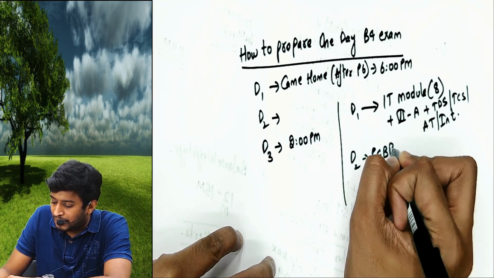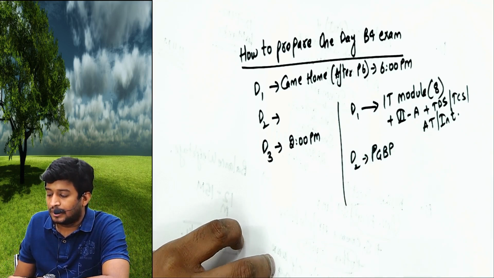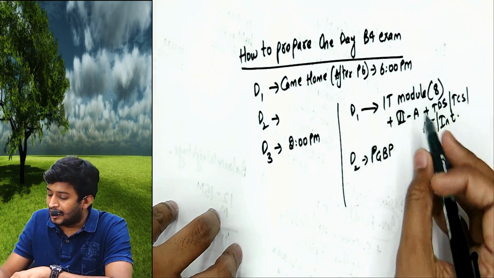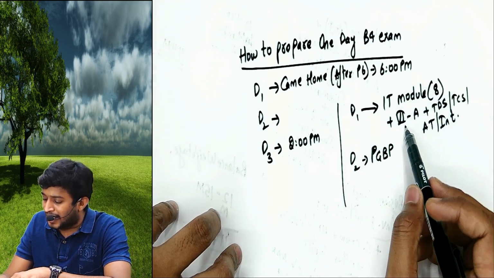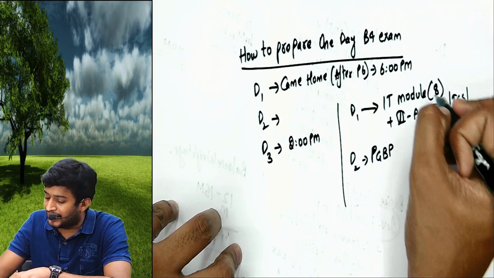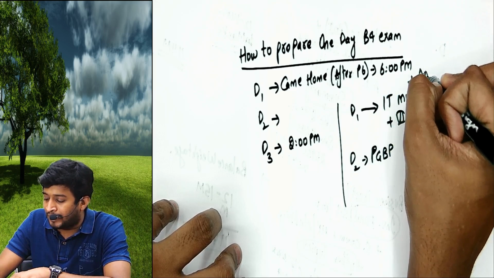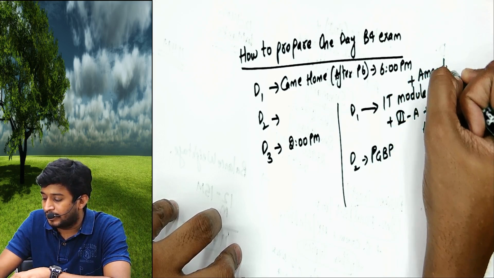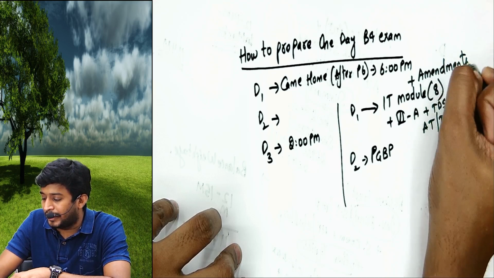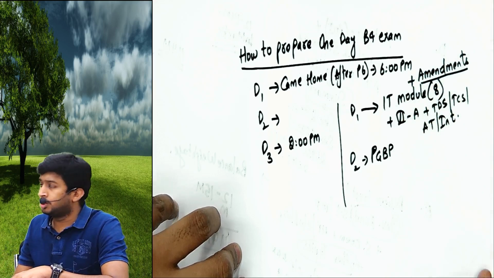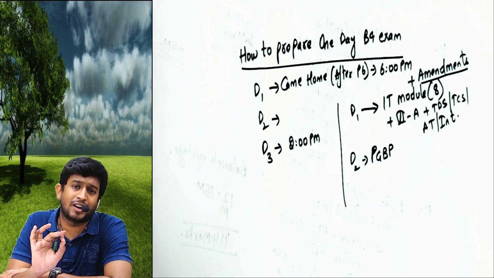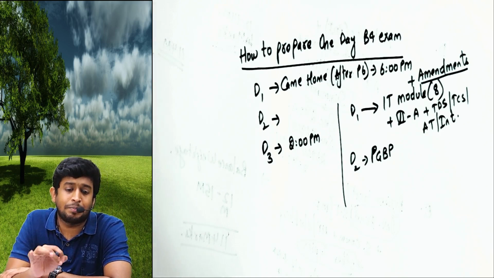Complete your PGBP. One more thing, sorry. Day 1: international tax module, chapter 6, TDS, interest and amendments. This has to be completed. I have already informed you, you should have a separate book for amendments. If you don't have, start preparing right now.